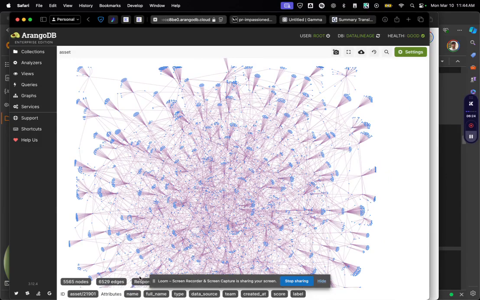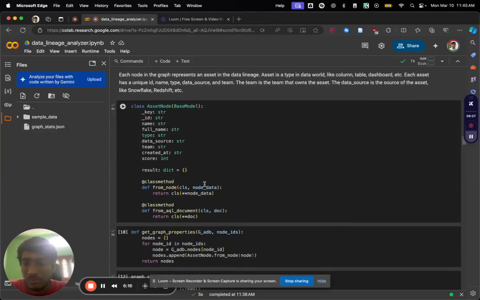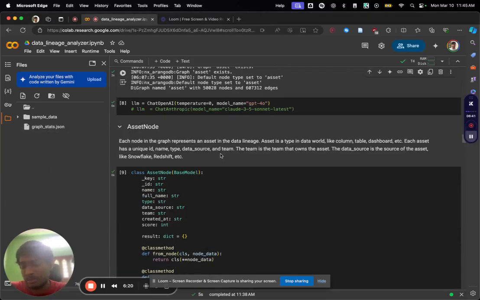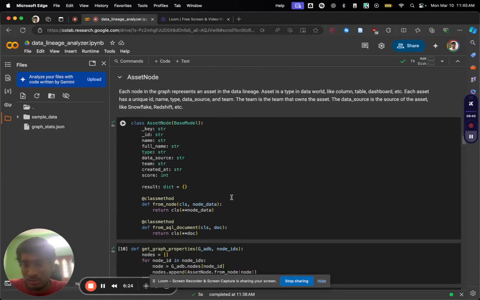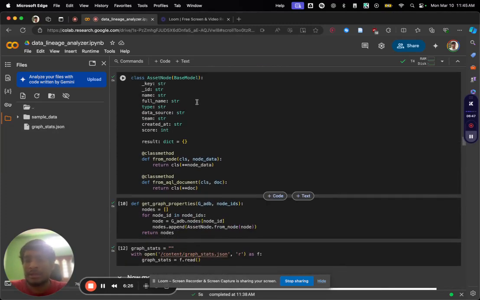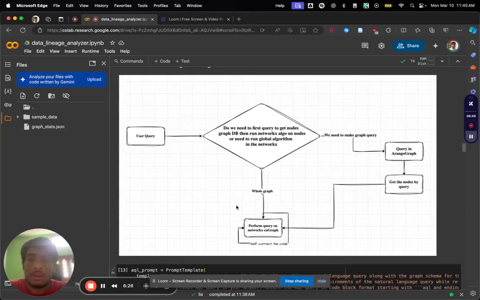It is a bit of a subgraph, so it doesn't look exactly like that, but it's a bit complicated. I try to create as complicated a graph as possible. So now let's go into how the code works. This is the asset node. The asset node is every asset, and I'm trying to normalize those.